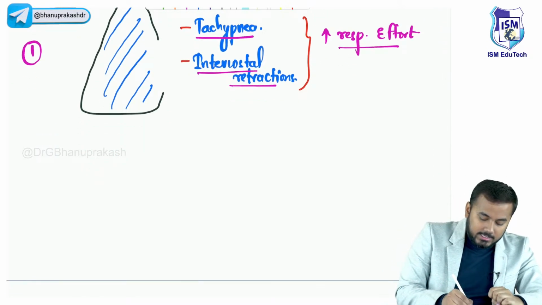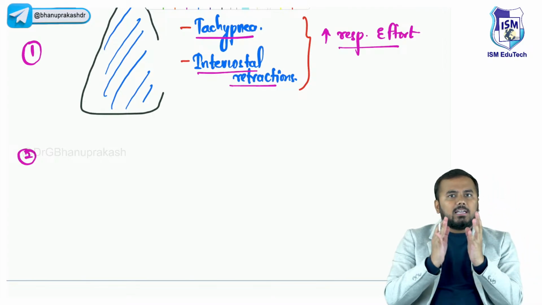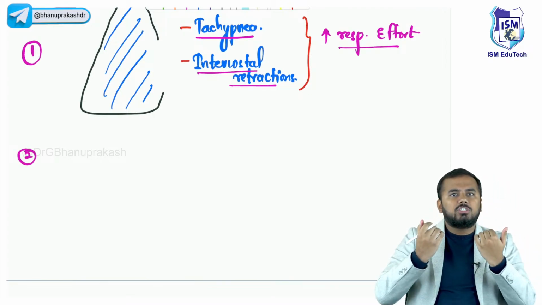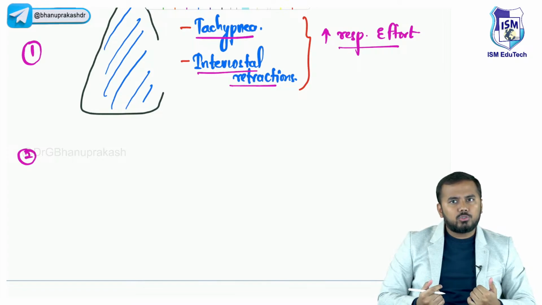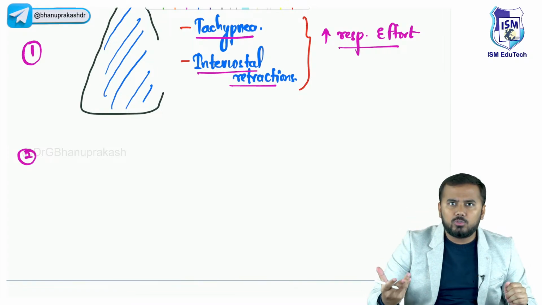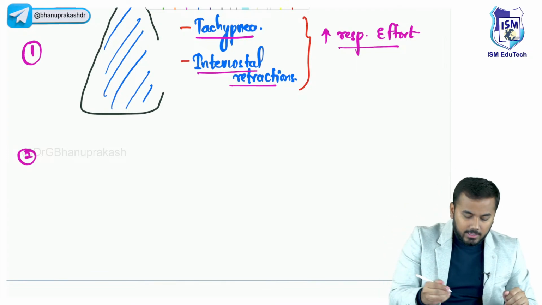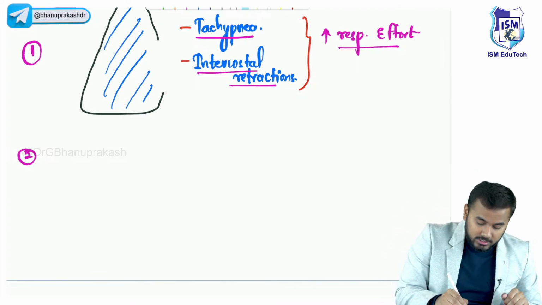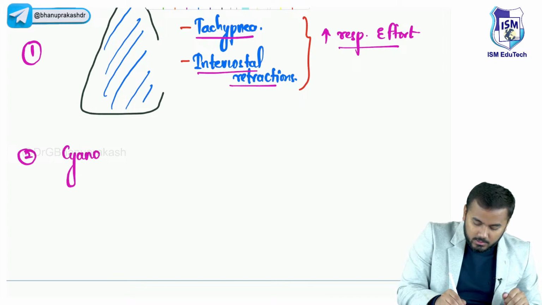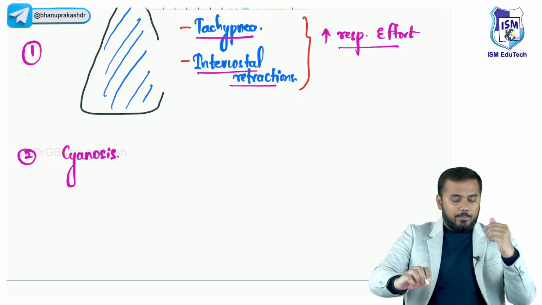The second important one is that when the lungs are collapsed, sufficient oxygen is not reaching the pulmonary capillaries. So obviously this will end up causing cyanosis. Cyanosis means the baby's body will turn blue.